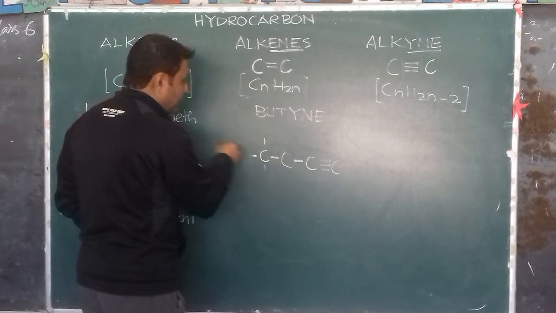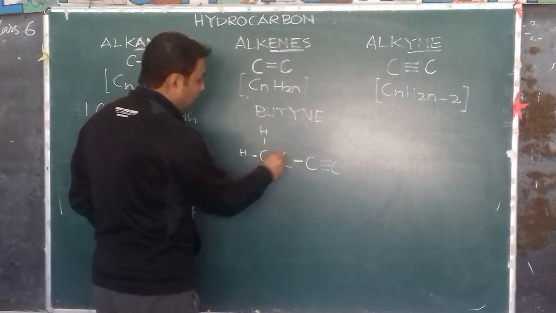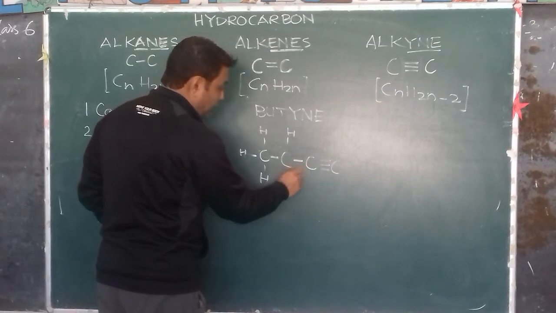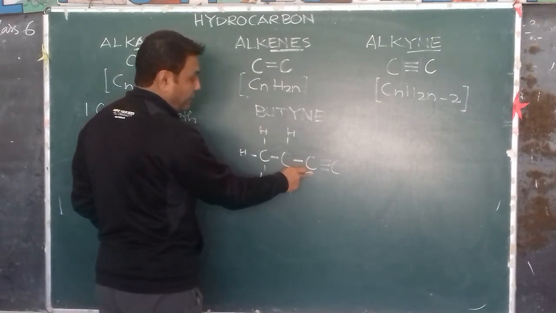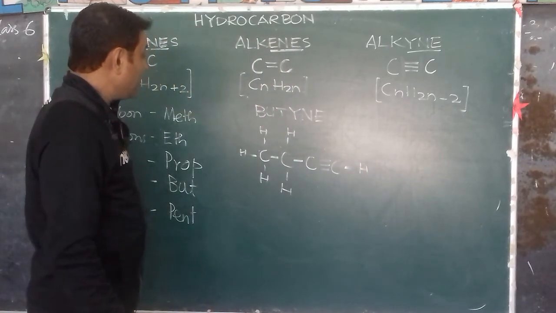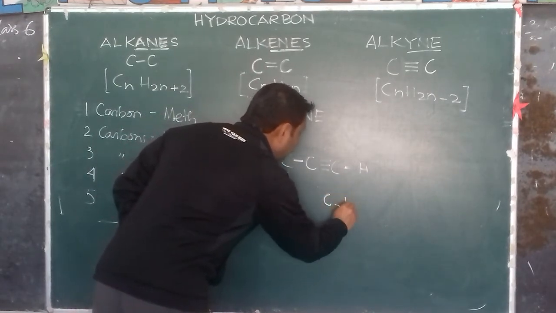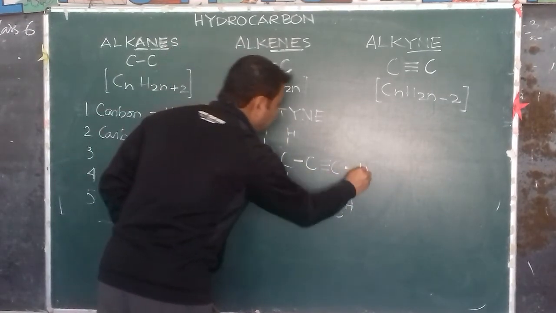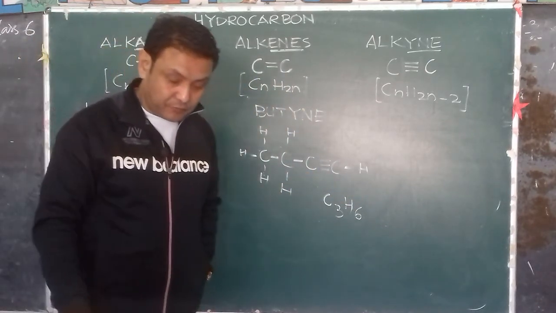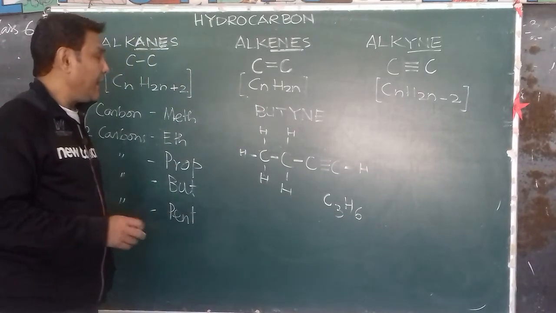Similarly, we will have 3 hydrogens attached to the last carbon. Two hydrogens are not needed in the middle carbon, no hydrogen because no electron is free, and only 1 electron is free on the first carbon, so 1 hydrogen here. The molecular formula will be C4H6, and its common name is ethyl acetylene.